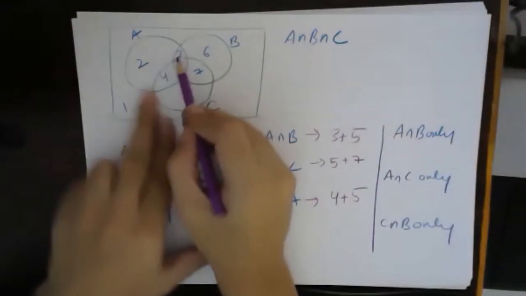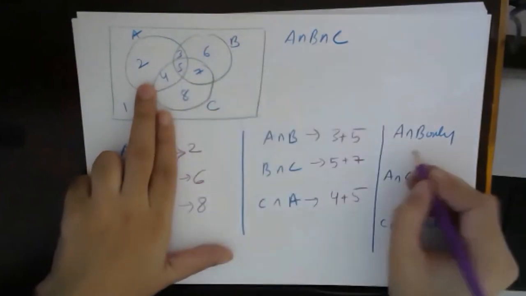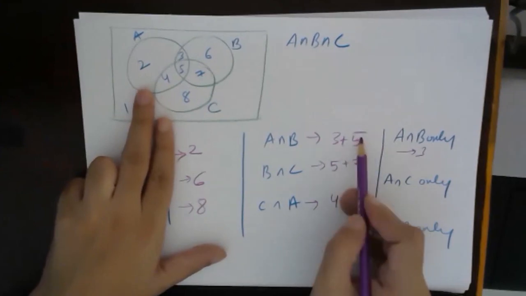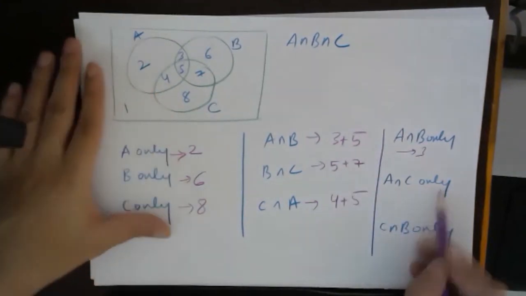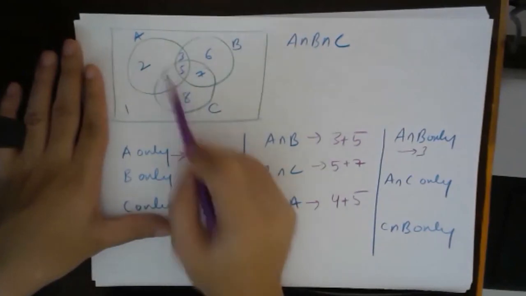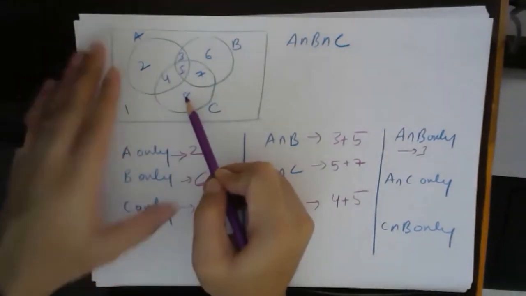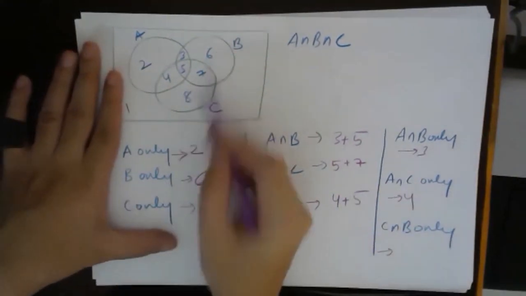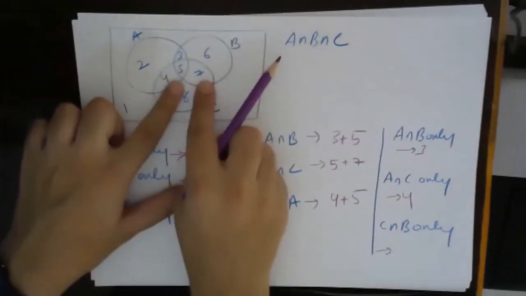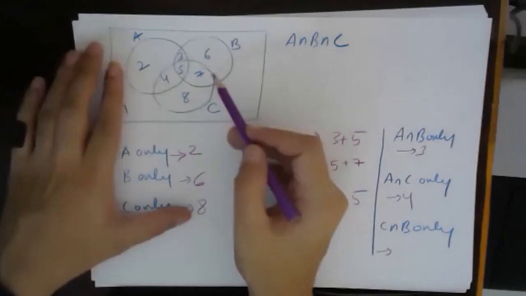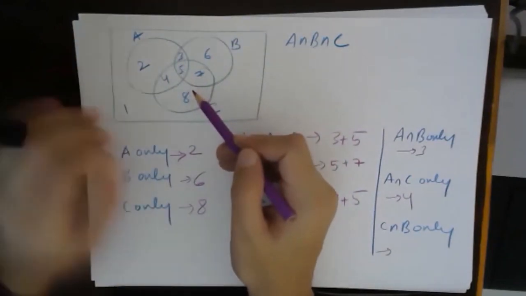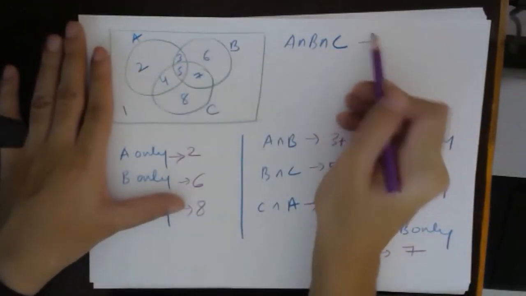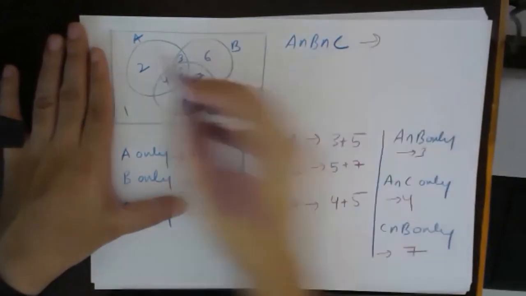So A intersection B is 3 and 5. A intersection B only will be only part 3. This 5 will be excluded. Fine. A intersection C only. That means only A and C, which has nothing to do with B. So which is that part? 4. Fine. Next is C intersection B, which has 5 and 7. C intersection B only will be which has nothing to do with set A. So that means only 7. And in this we can see what is A intersection B intersection C. A intersection B intersection C is nothing but this 5.